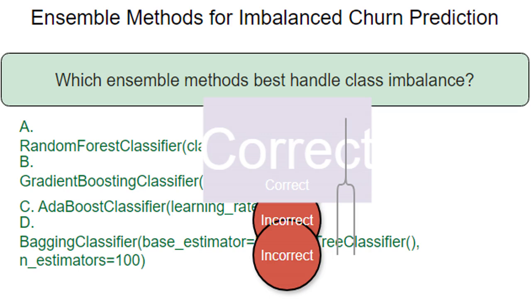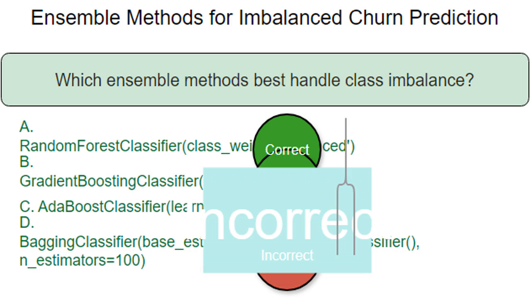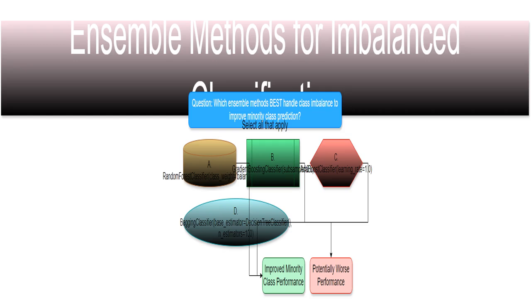Option A is correct because it directly addresses the class imbalance. Option B is correct because subsampling prevents overfitting, which helps with imbalanced datasets. Option C is incorrect because a high learning rate can cause overfitting, especially for imbalanced data. Option D is incorrect. While bagging is robust, it doesn't inherently solve the class imbalance problem. Great job.